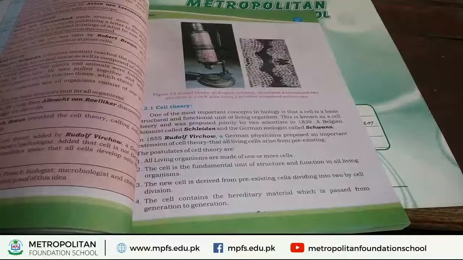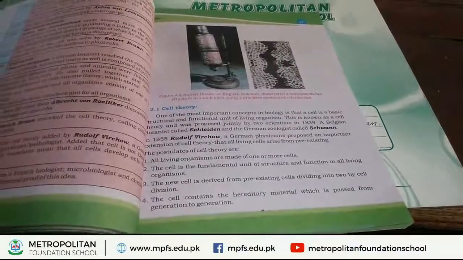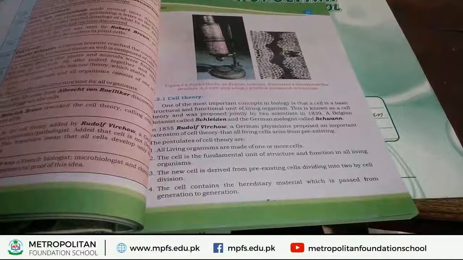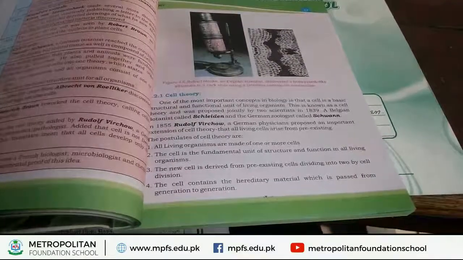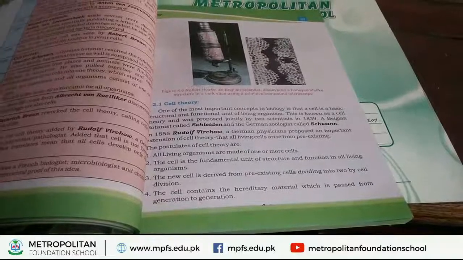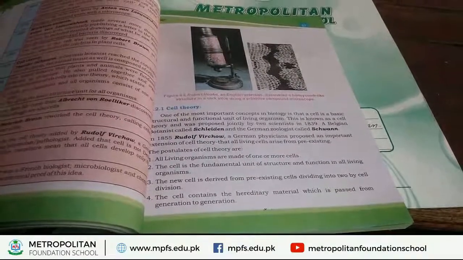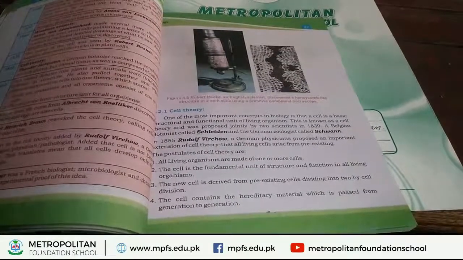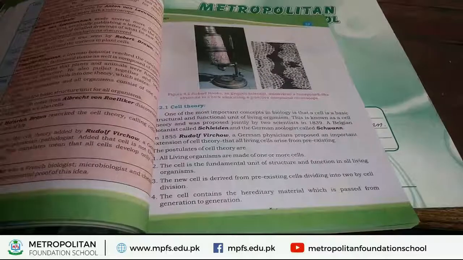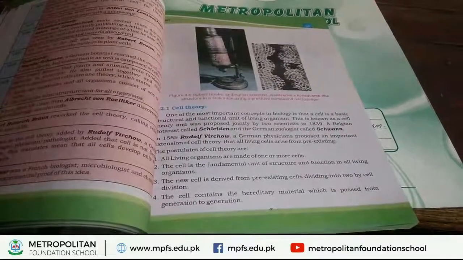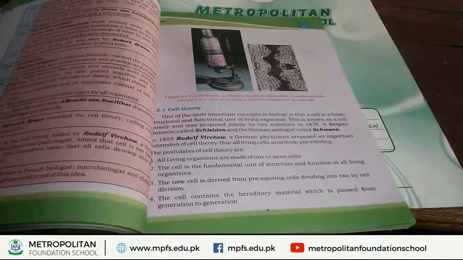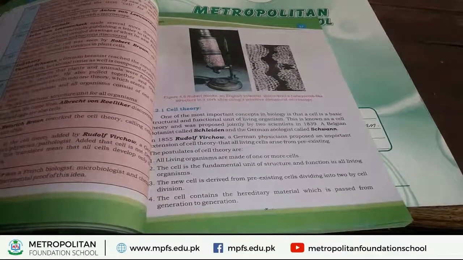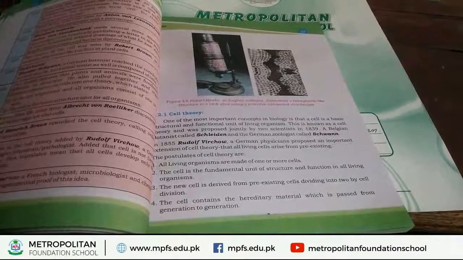Now, we discuss postulates of cell theory. The first postulate of cell theory is all living organisms are made up of one or more cells. We already discussed in the previous lecture, organisms are of two types, unicellular or multicellular. Unicellular organisms are those whose body is made up of one cell, and multicellular organisms are those whose body is made up of more than one cell.